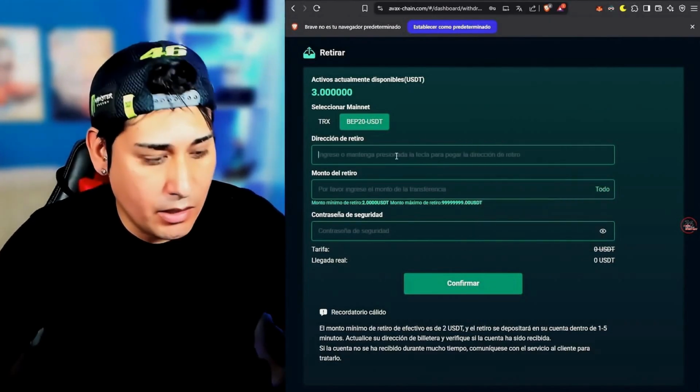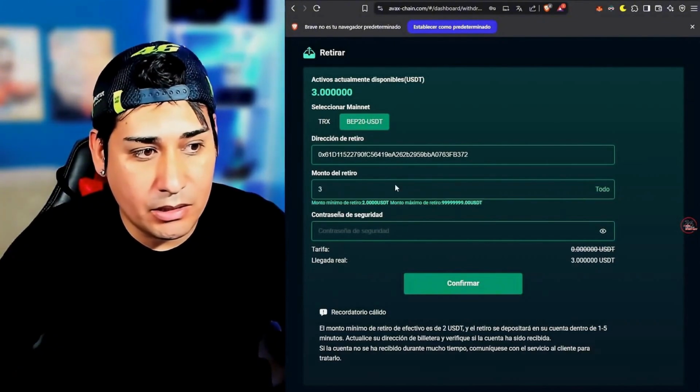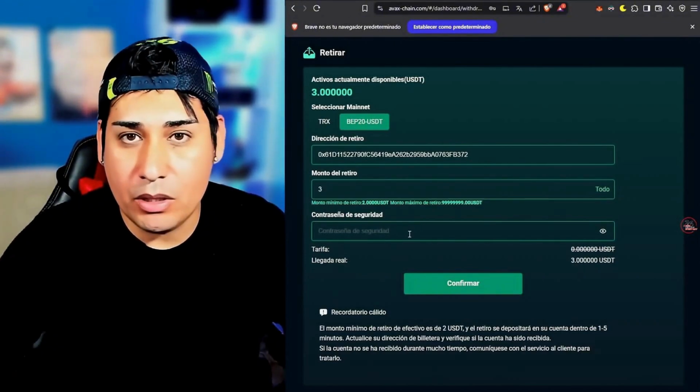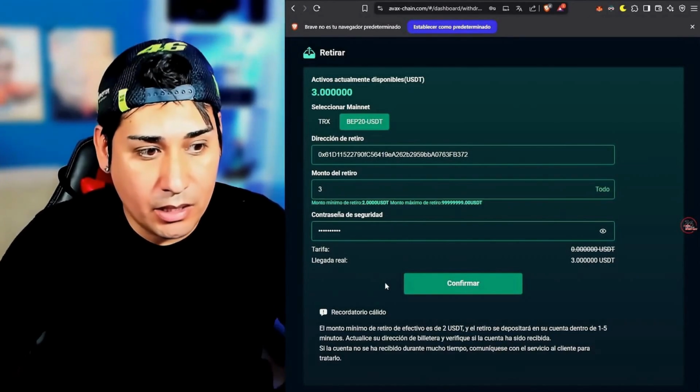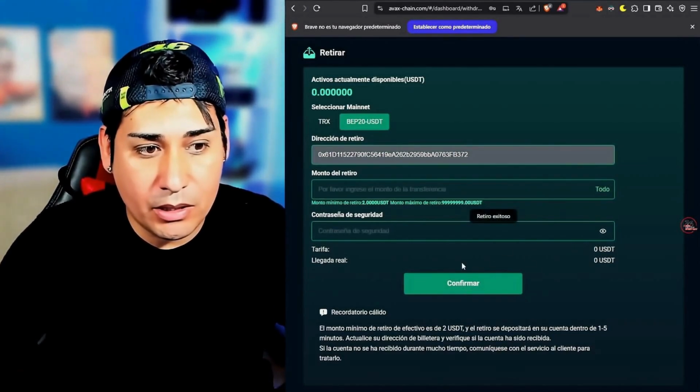And we are going to put the address here. Control V to paste. We enter the withdrawal amount, which in this case will be everything. And here I am going to enter the security password. Once the password is entered, we click directly on confirm. We will do all the steps in real time so that you don't experience any kind of loss.